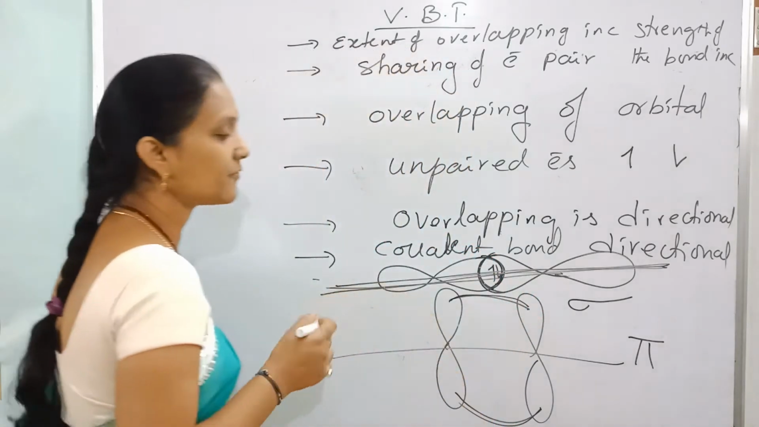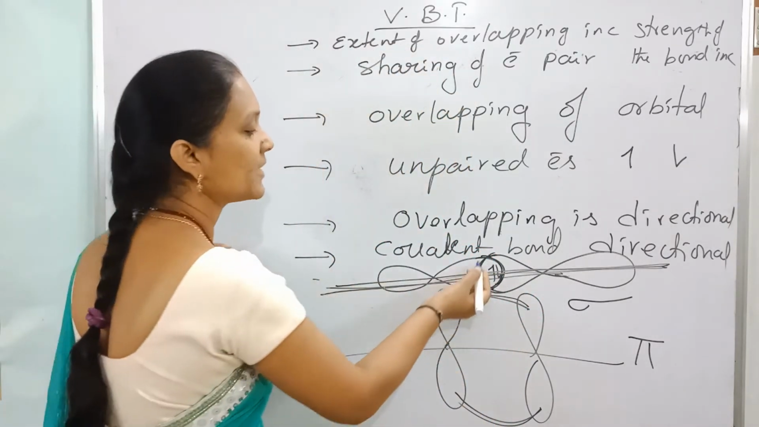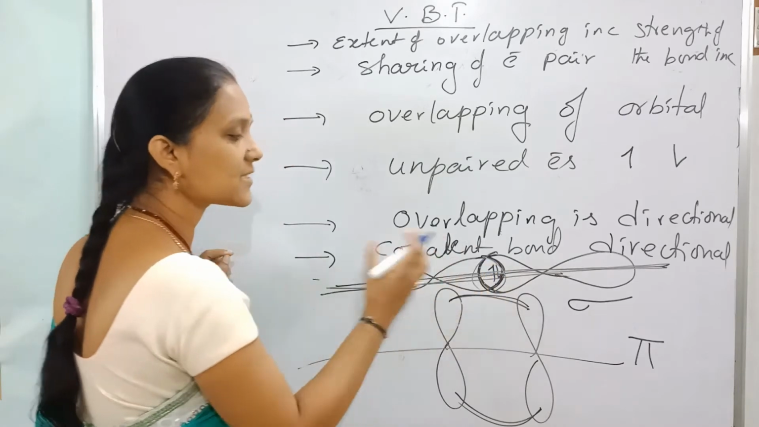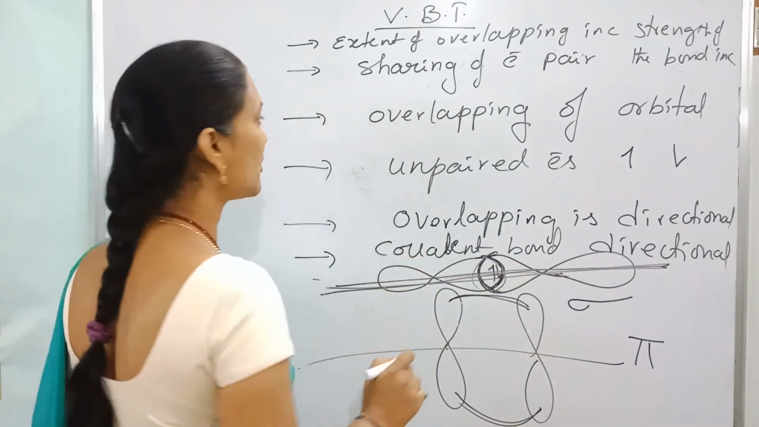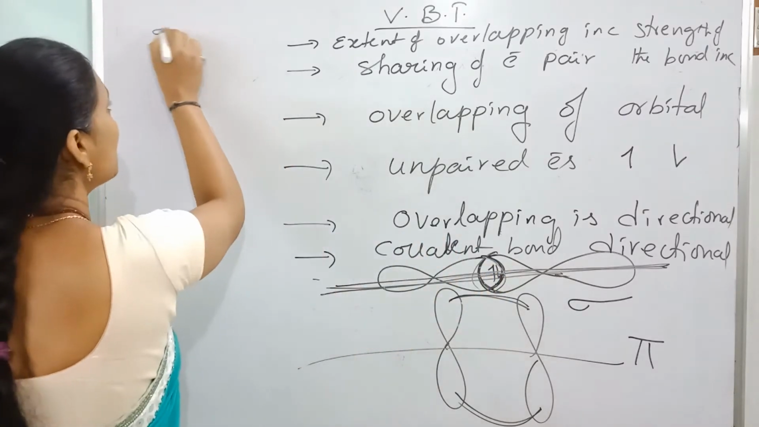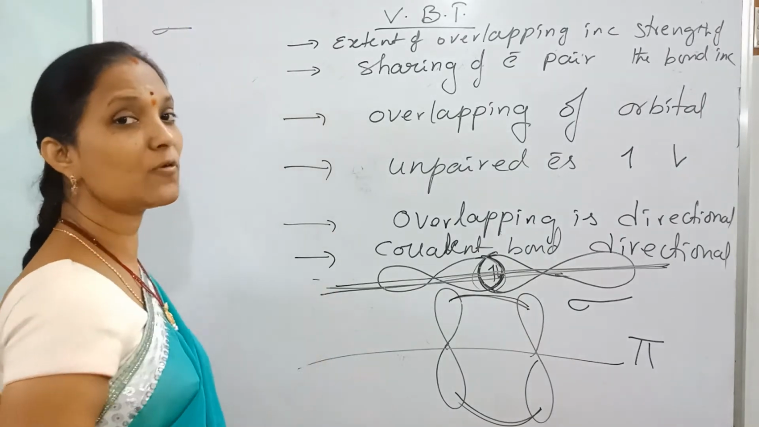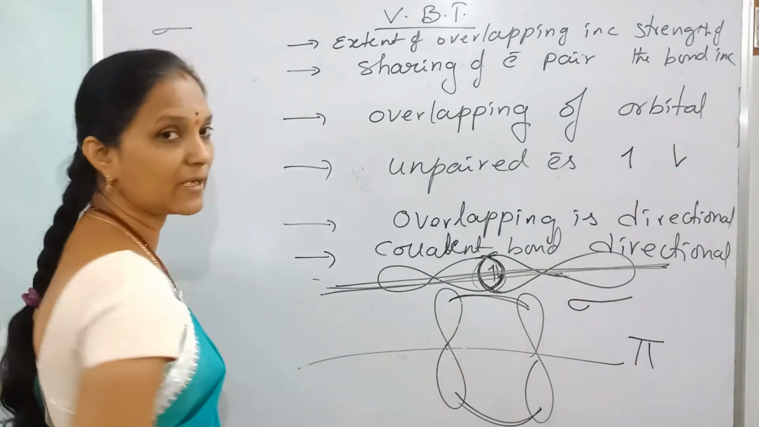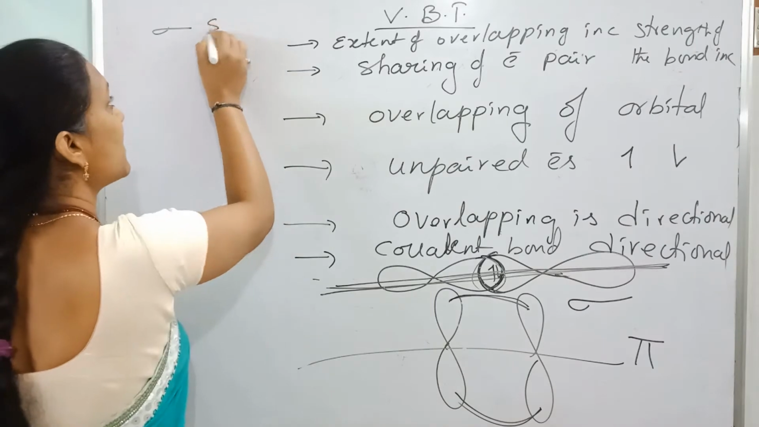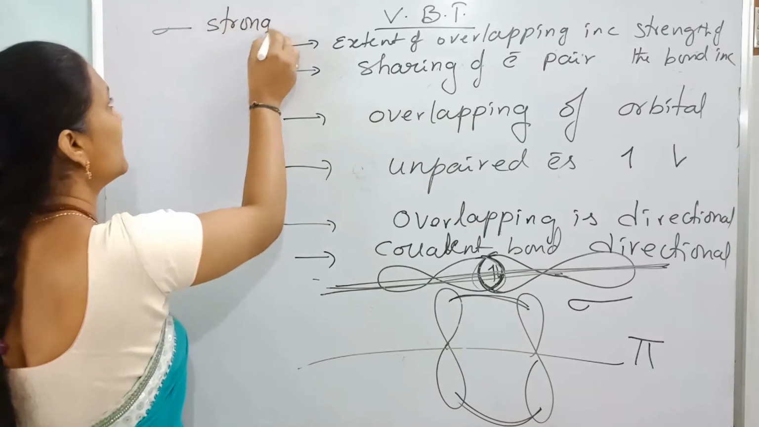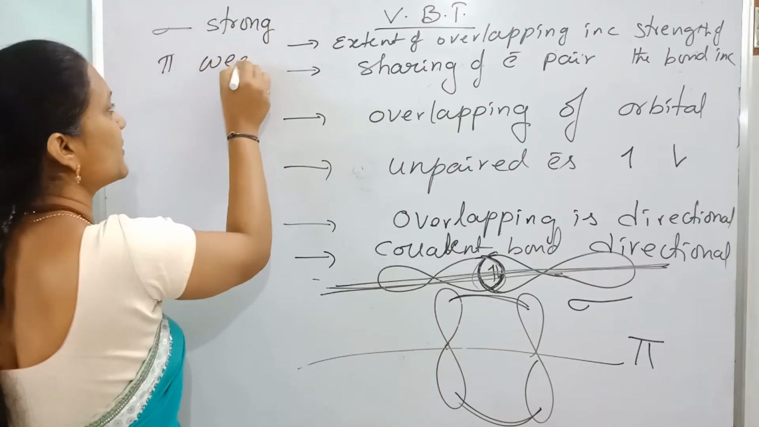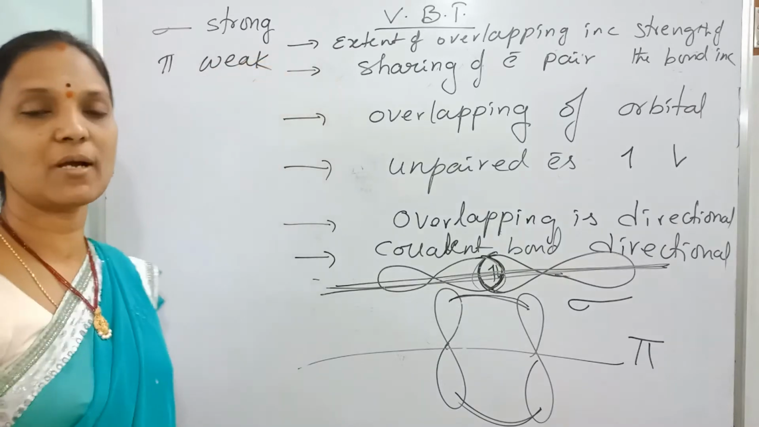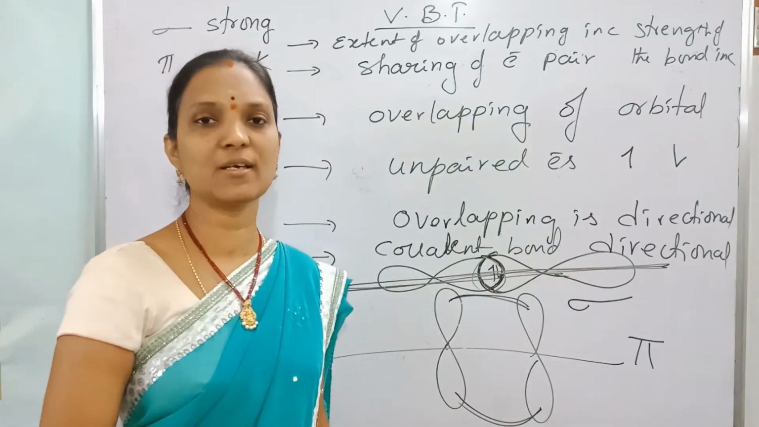So where is the extent of overlapping more? In end-on-end overlapping, along the axis, the extent of overlapping is more. So sigma bond overlapping is more compared to pi bond overlapping. That's why sigma is a strong bond and pi bond is a weak bond.